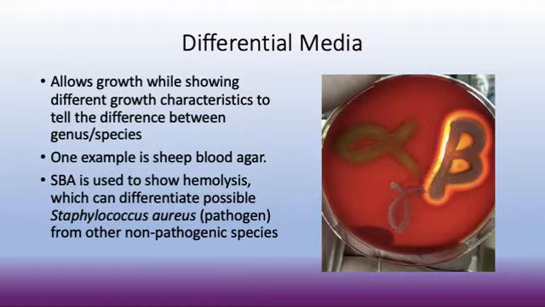Because I know that Staph aureus is not alpha hemolytic, so I know that it's not Staph aureus. And if I would see something like this that had a huge beta zone around it, then I know that it could be Staph aureus, but I know it's not Strep pneumo because Strep pneumo is alpha. So you can see how that would be important to give you a good starting place about where to go next in your testing if you know the hemolysis of an organism.